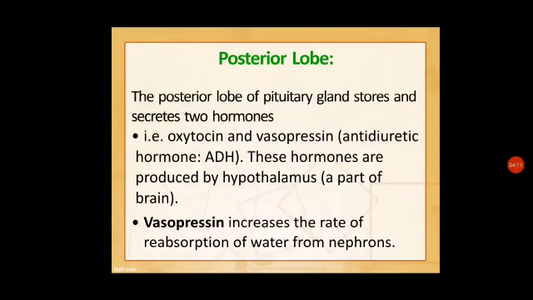Posterior lobe. The posterior lobe of the pituitary gland stores and secretes two types of hormones, oxytocin and vasopressin, the antidiuretic hormone. These hormones are produced by the hypothalamus, a part of the brain. Vasopressin increases the rate of reabsorption of water from the nephrons. So it can control the different salts and the water in the body through the kidneys.